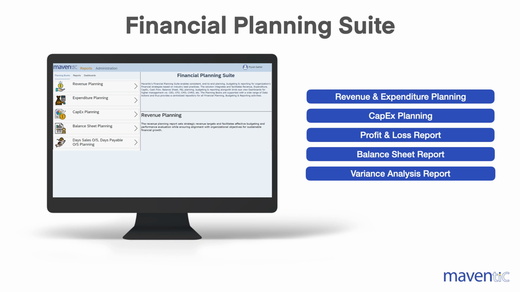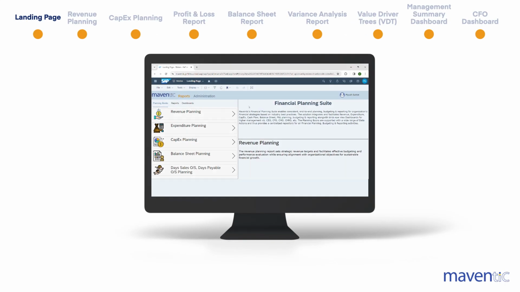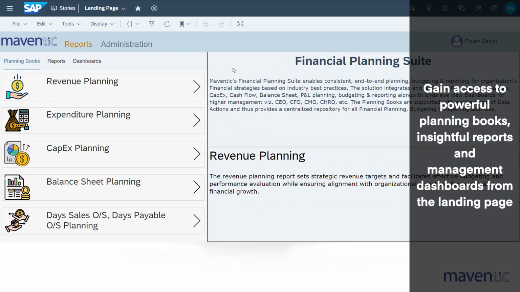But that's not all. The suite features a management summary dashboard as well as critical KPI dashboards for CXOs. Developed on the SAP Analytics Cloud platform, our solution seamlessly pulls data from SAP S/4HANA, ECC, and various other SAP and non-SAP solutions. Additionally, all planning books easily integrate with Microsoft Excel, allowing users to streamline their planning processes within the familiar Excel interface.